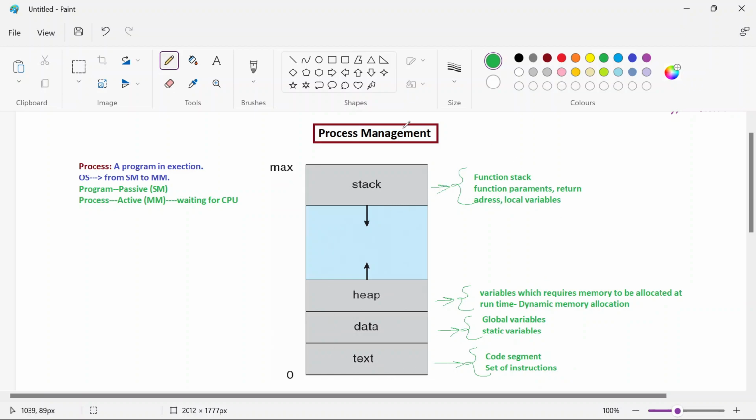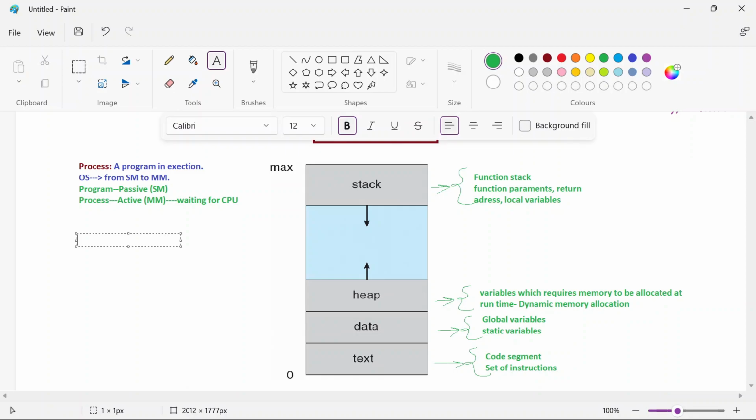So this relates to one particular process. For each and every process like this, the data will be maintained. But understand, there may be a chance that two or more processes are associated with the same program. Consider P1 and P2 as two processes associated with the same program. For example, the same user may be invoking multiple copies of a web browser, executing that web browser code multiple times. Then the same memory is not allocated.